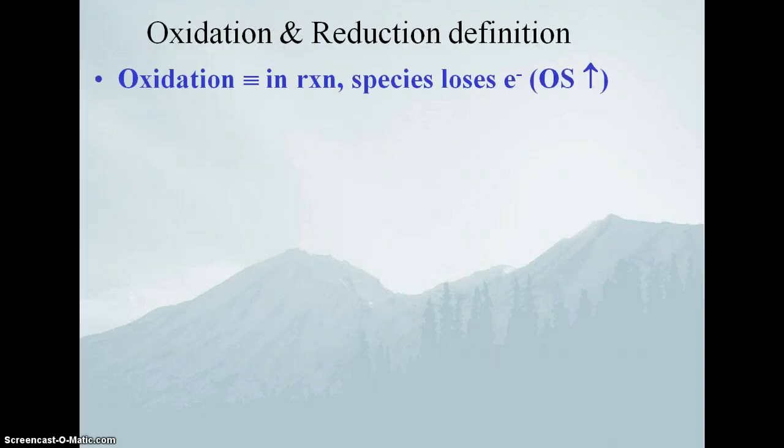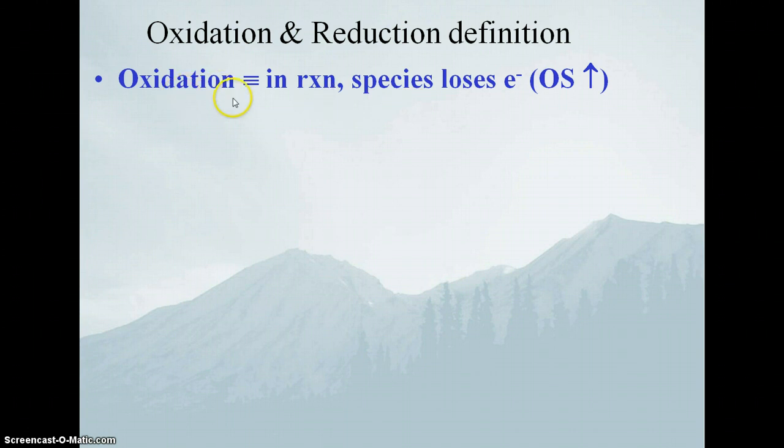So we have two different processes. The reason we call these redox reactions is because it's oxidation and reduction. We don't sit here and talk about oxidation reactions, and then oh no, let's talk about reduction reactions. The reason why we lump them together as redox reactions is because they have to happen at the same time. And the reason is because in one case, we're losing electrons, and in the other case, we're gaining electrons.